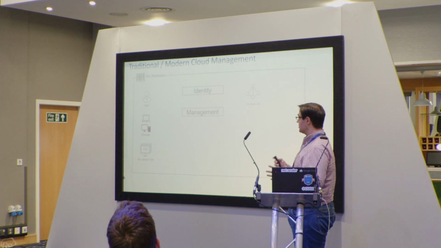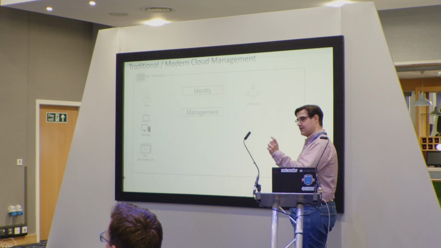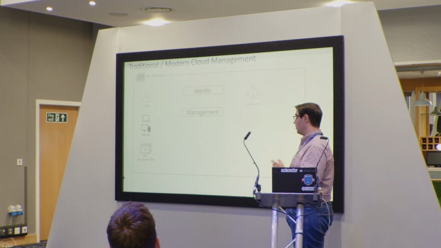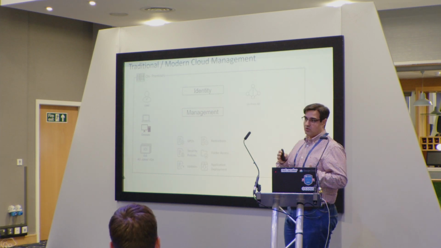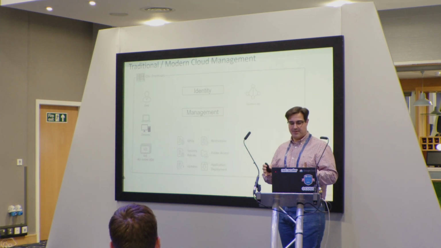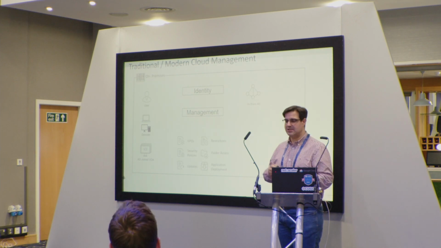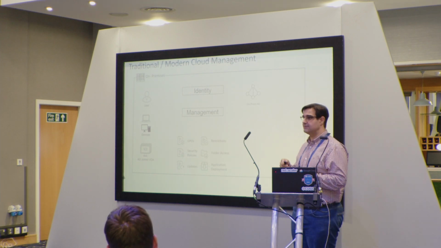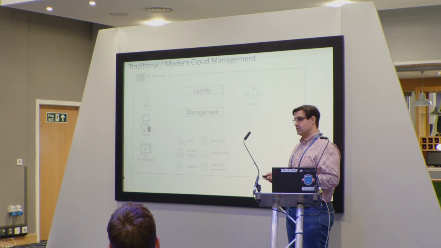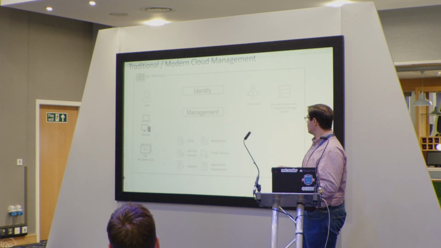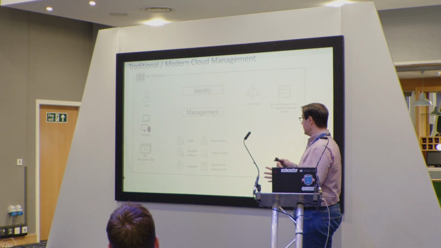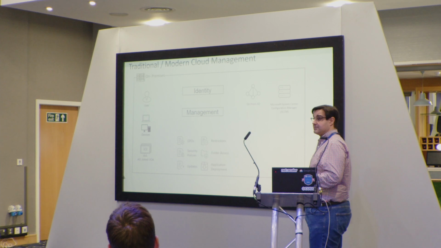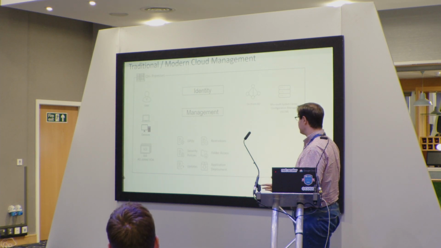The 2 main functions that we have is identity. We can register all users or all your devices, and also management. So in this way, we can not only have the identity for computers and devices, we can deploy group policy objects, restrictions, security policies, folder access, updates, application deployment. So in large organizations, you can also have SCCM working in parallel, and this is how everything has been working for the last 30 years for large enterprise and big organizations.